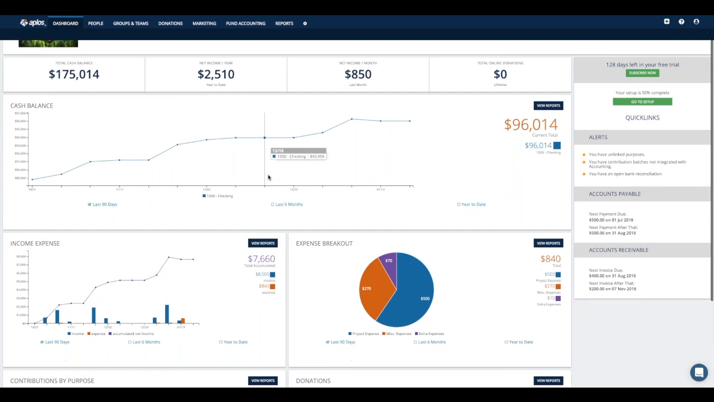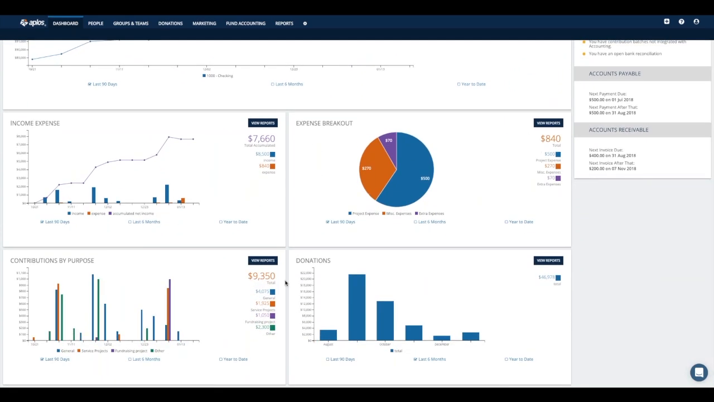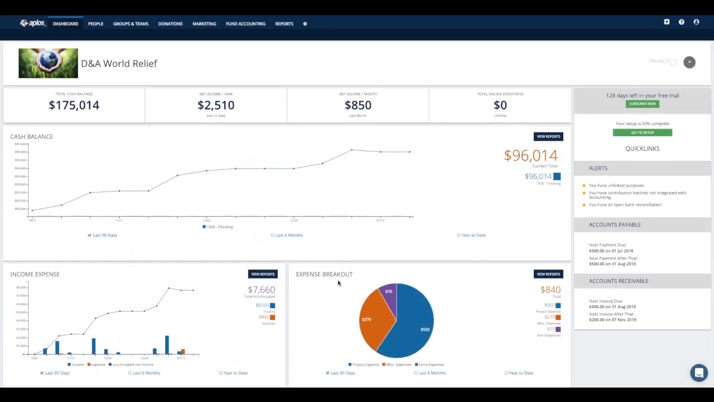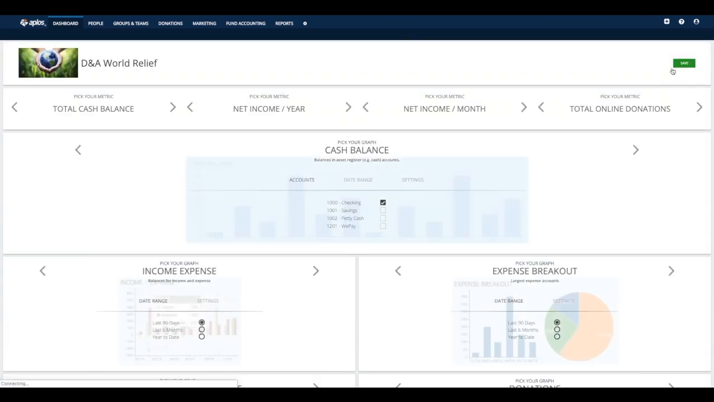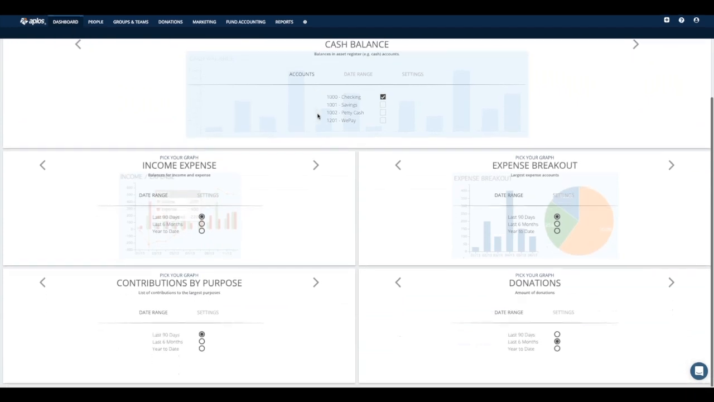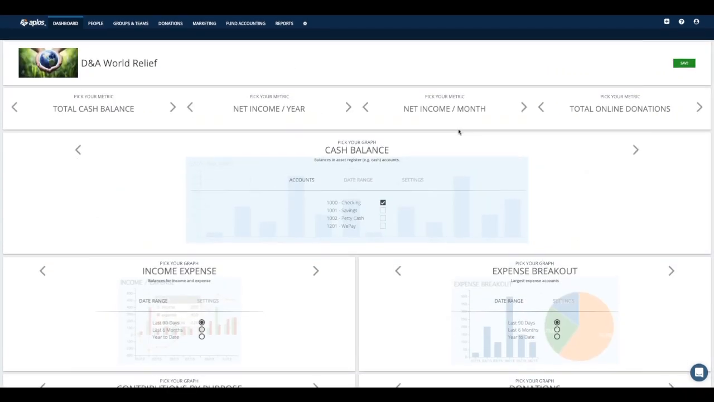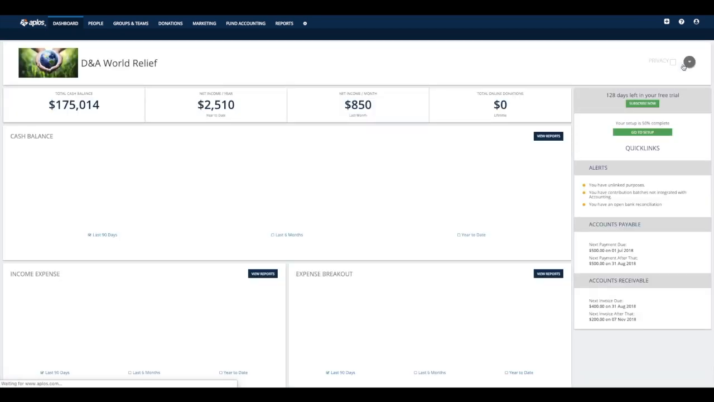Underneath those metrics, you'll see the graphs that I'm referring to, such as cash balance, expense breakout, even some donation graphs that are available. If you want to change things around a little bit, you can go to the settings icon, that little gray circle here with the downward arrow. That'll take you to the settings page for the dashboard screen. And so from here, you can pick and choose between the different preset metrics and graphs that we have available for you. So you can place them wherever you like to. Once you do that, just go ahead and click the save button, and that'll take you back to the main dashboard screen with those saved changes.